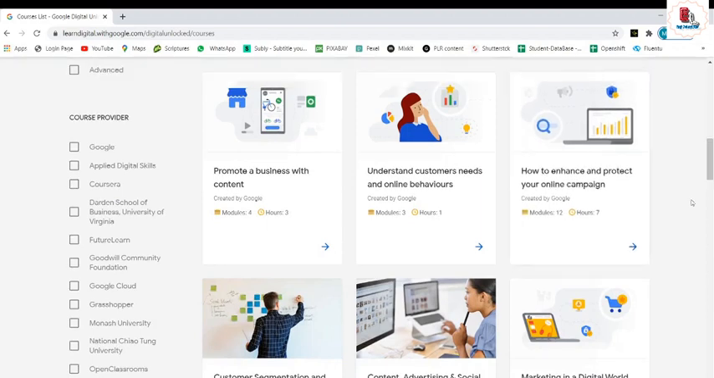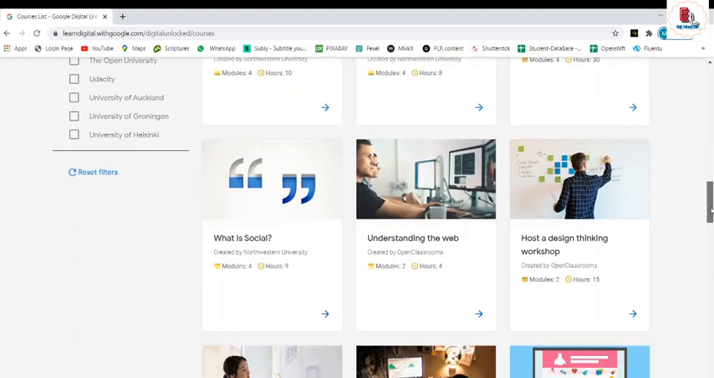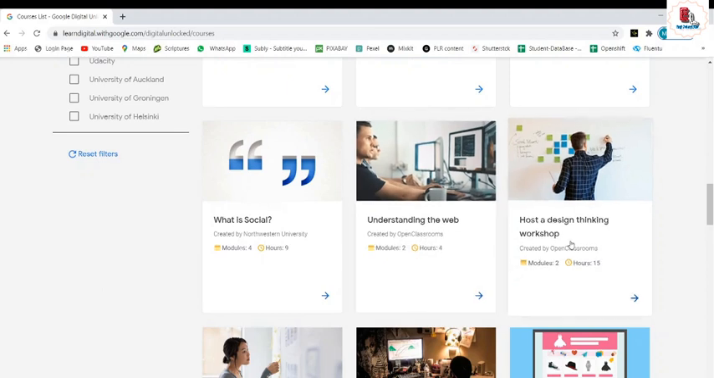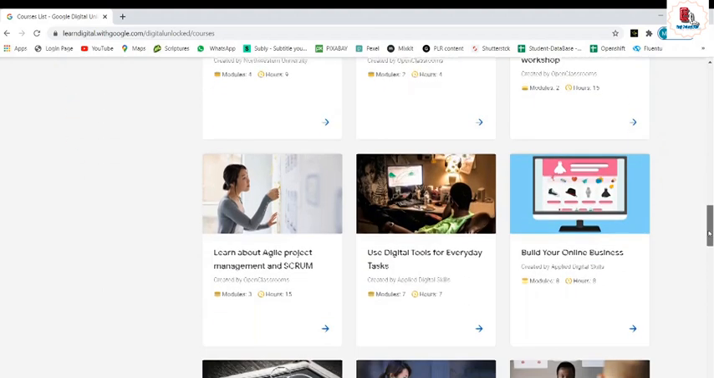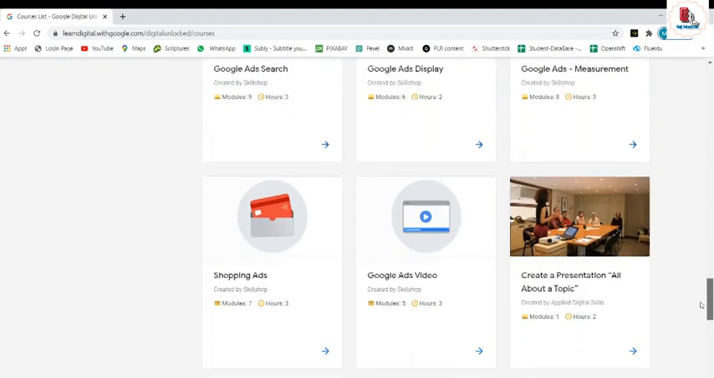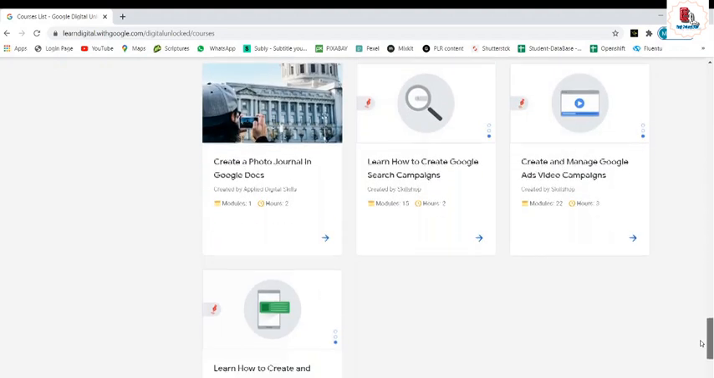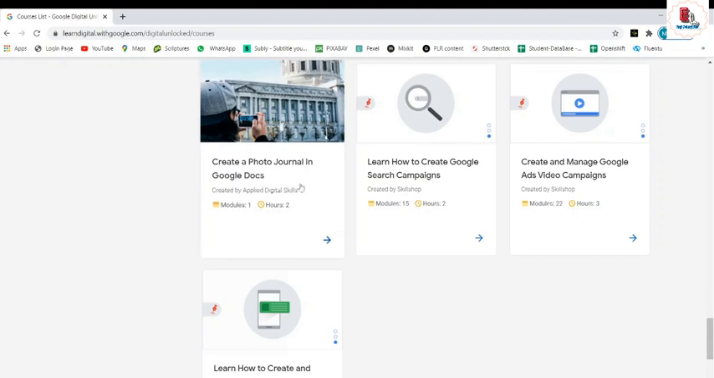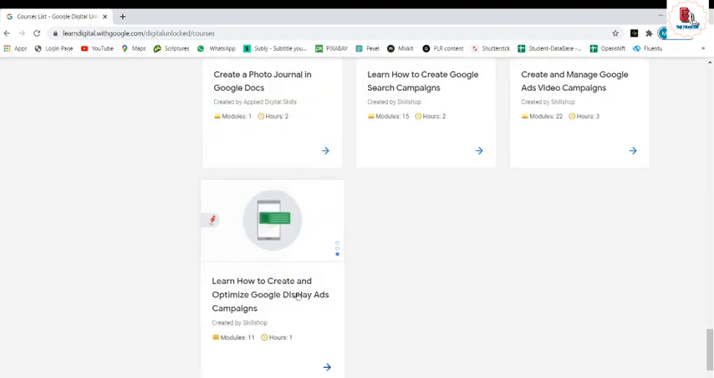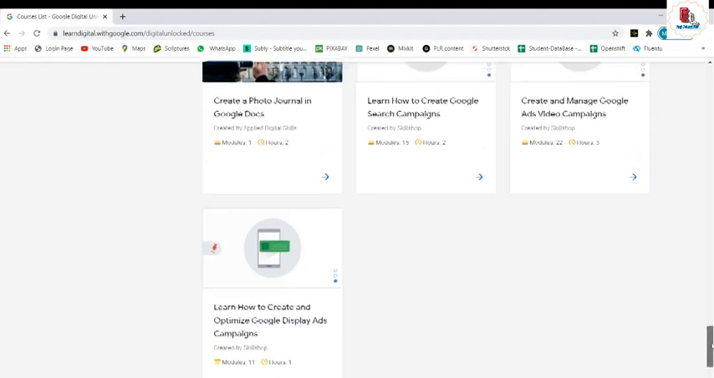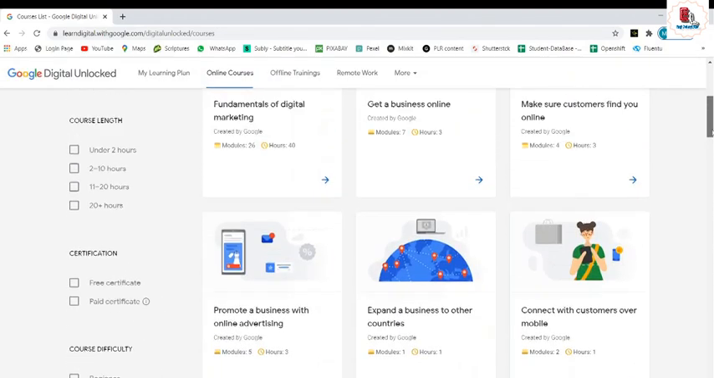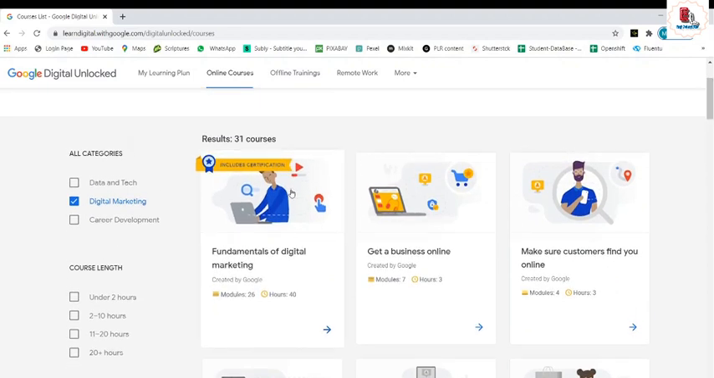How to enhance and protect your online campaign. What is social? Understand the web. Host a design thinking workshop. Create a photo journal in Google Docs. Learn how to create and optimize Google display ad campaigns. Ads are much more important nowadays for marketing our products. Irrespective of the business we are in, digital marketing is a need of the hour, so we need to learn. We'll come back to this digital marketing course and get into the details of it.